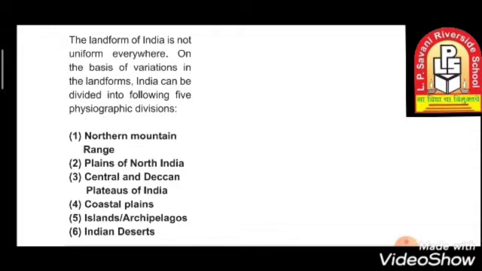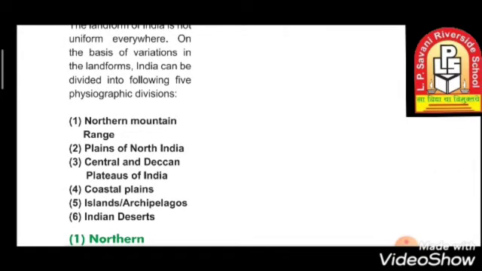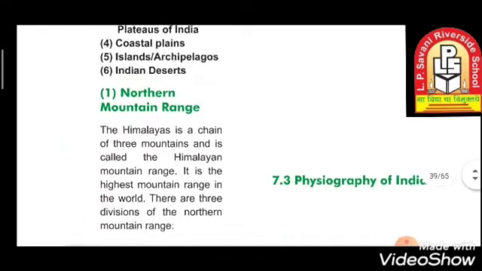The landforms of India are not uniform everywhere. On the basis of variation in the landforms, India can be divided into the following 5 physiographic divisions. What are those 5 physiographic divisions? Let's see. The Northern Mountain Range, plains of North India, Central and Deccan Plateaus of India, coastal plains, islands, which are also called archipelagos, and Indian deserts.